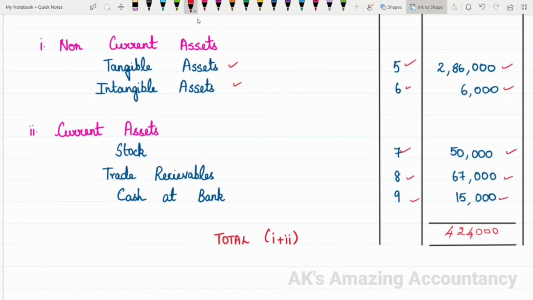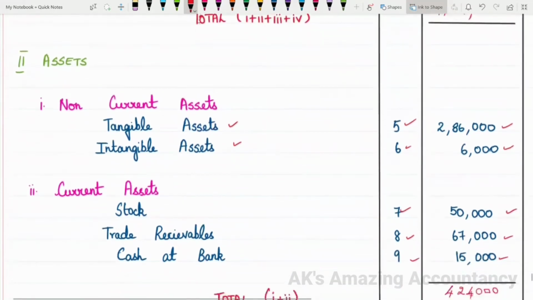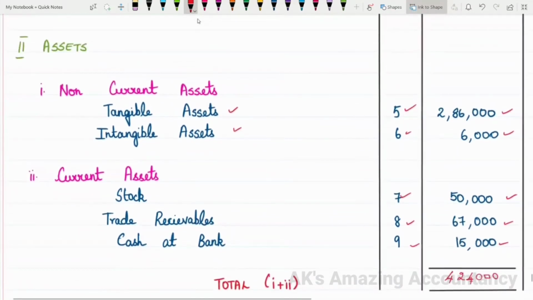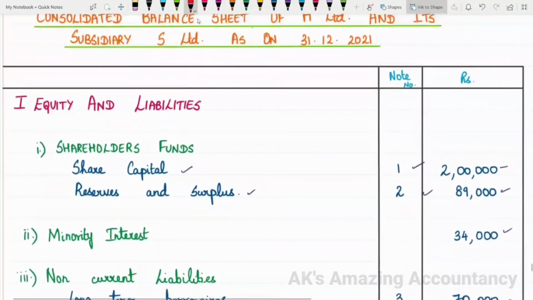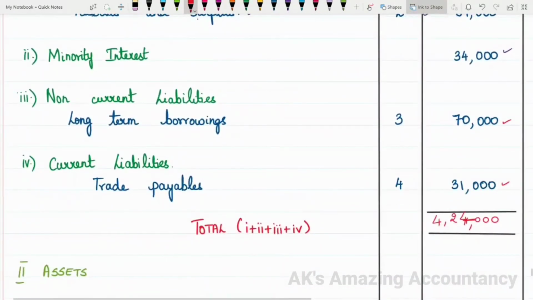So the total of non-current assets and current assets together, which come under the main heading assets, comes to 4,24,000. And how much is the total of equity and liabilities? That also comes to 4,24,000. So it means that our balance sheet total is the same and our answer is right.